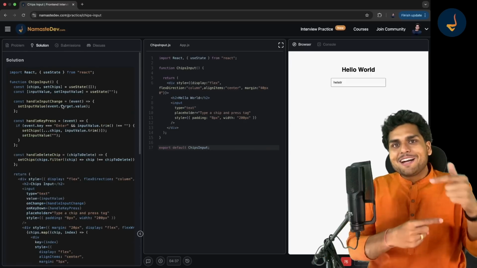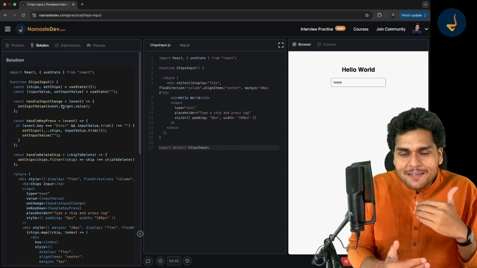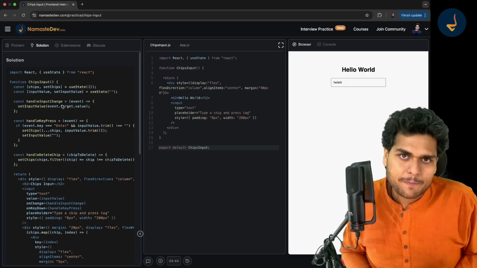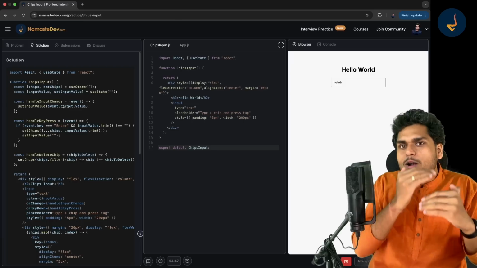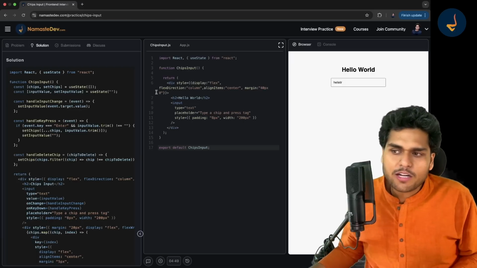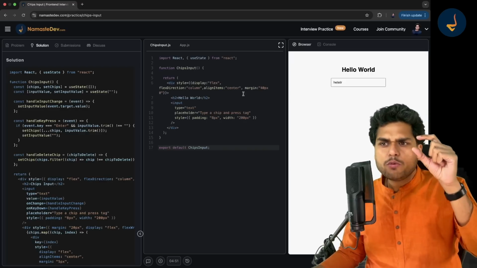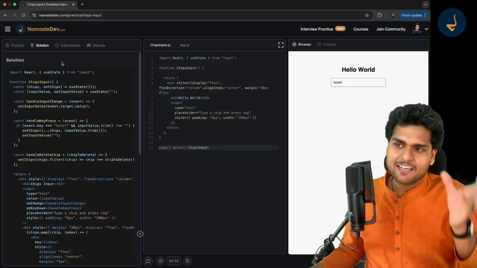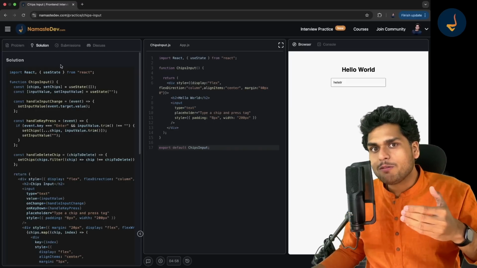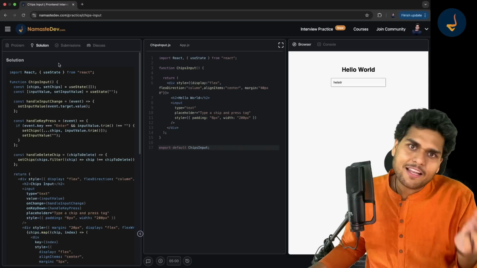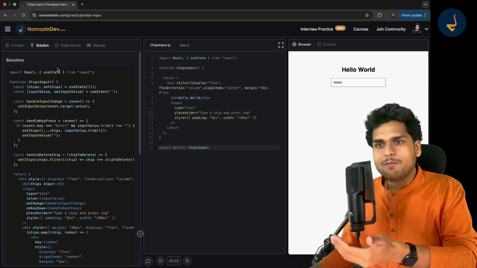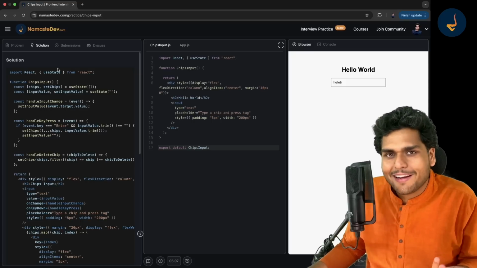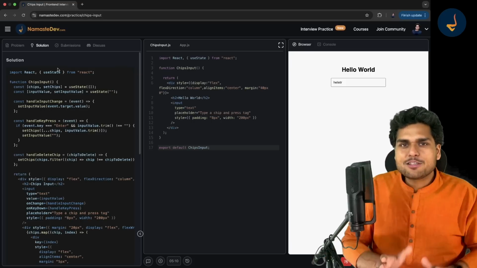Let me tell you, my dear friends, in the future scope, we will also be adding hints over here, so that you can solve the question step by step. Suppose you are not able to solve this question, you will come over here and see hint 1. Try to solve it. Suppose you are not able to solve it yet, go see hint 2. Then hint 2 will unlock. Solve it if you can. If you are not able to solve it even with hint 2, then you can go to hint 3, right? Something like that. We'll have a series of hints.